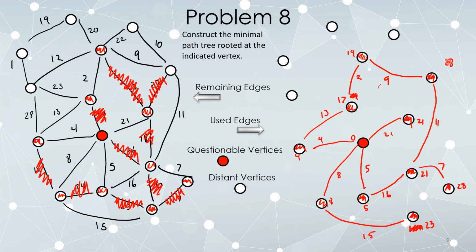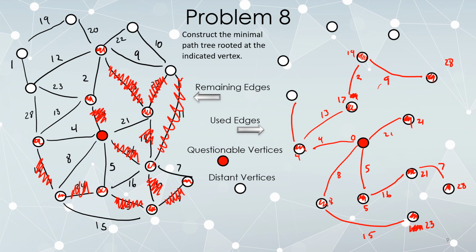21 plus 11 does not beat 28. 28 plus 11 does not beat 21. So I am, in fact, not going to use this edge. And since I just attempted to, I get to delete it from the original graph. All right. What else do we have going on?